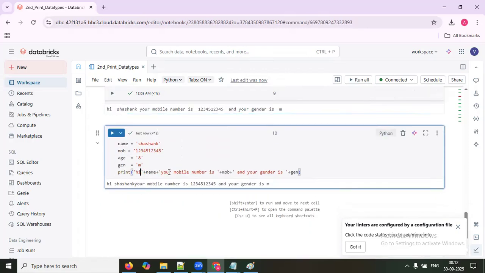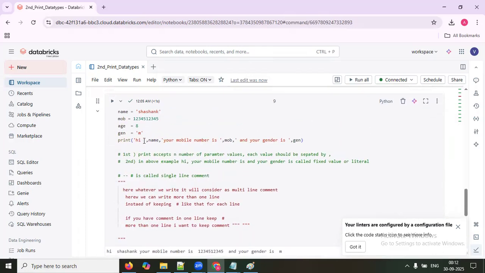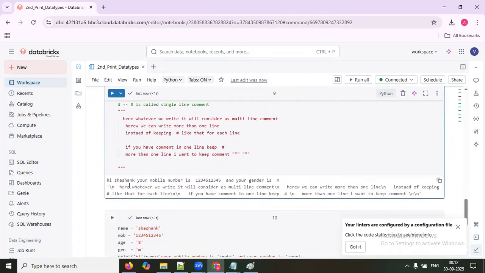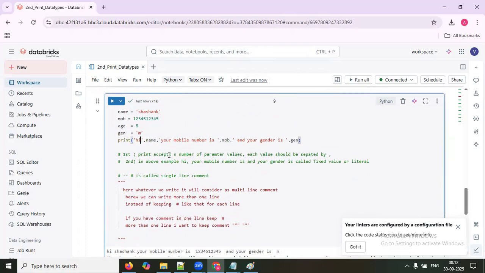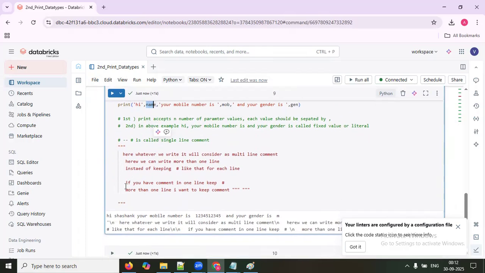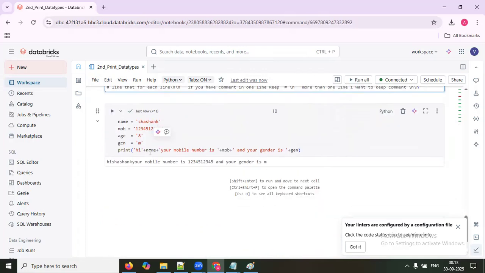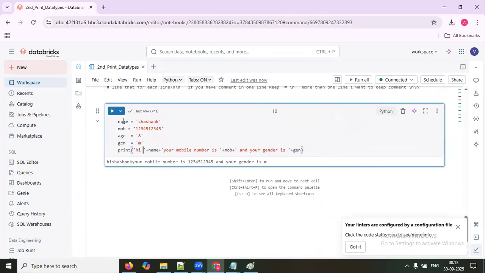What is the proof? Now if you see here, Hi and Shashank are clubbed together as a single value. But here, if you keep this, you'll still see separate values, Hi and Shashank separately. This one is the comment, leave it. It is not coming as a single one even though I removed the space, because this will be separate and this will be separate. It is not combining. If you want to combine and get it, you have to go for each one.